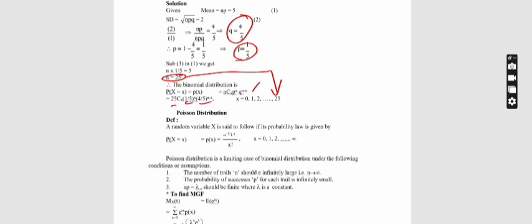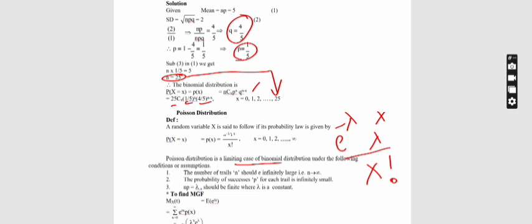Next we are going to see the definition of Poisson distribution. The random variable x is said to follow the Poisson distribution if its probability law is given by p(x) = e^(-λ) λ^x / x!. So this is the formula for Poisson distribution. Here x takes the values 0, 1, 2, etc. up to infinity. It is a limiting case of binomial distribution under the following conditions and assumptions.